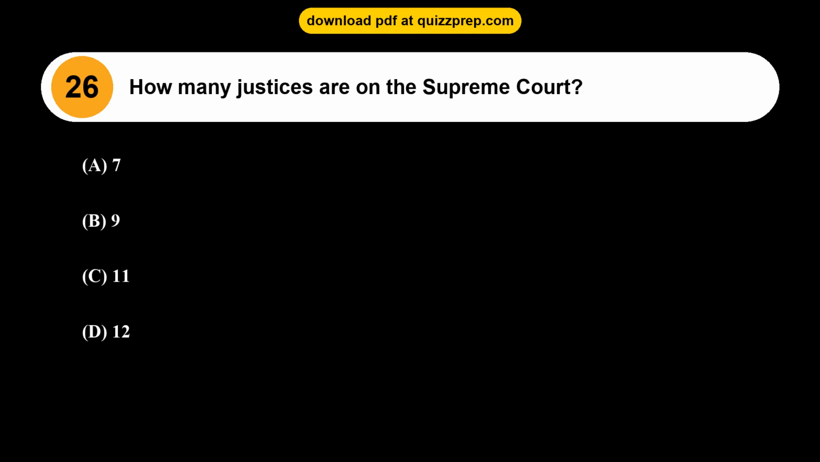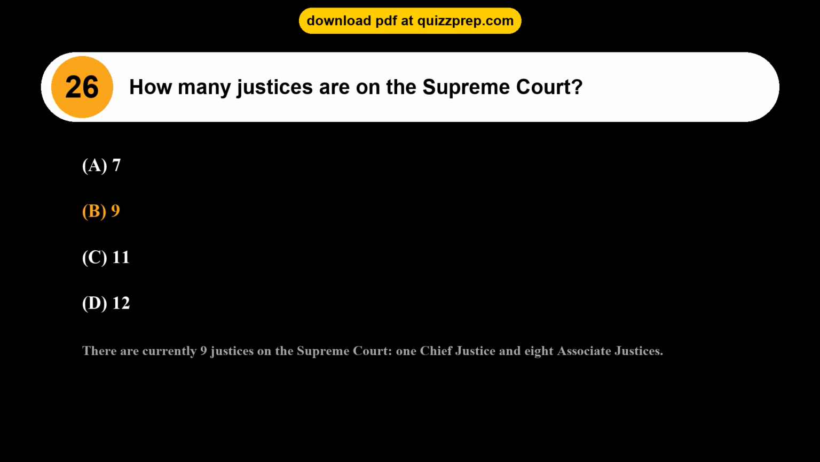How many justices are on the Supreme Court? Option A, 7. Option B, 9. Option C, 11. Option D, 12. The correct answer is option B, 9. There are currently 9 justices on the Supreme Court, 1 Chief Justice and 8 Associate Justices.